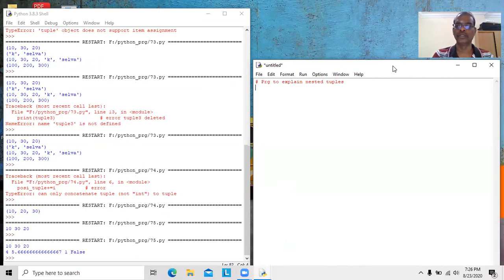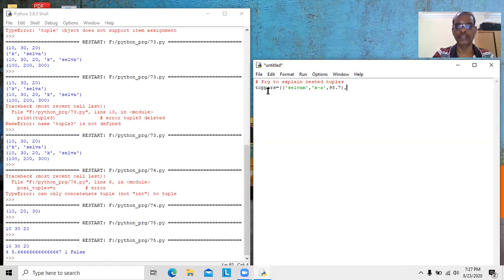I want to store student name as well as grade and then total marks. We are having some of the students. I like to store some of the students' name, their grade as well as total marks using tuple. We will see here. We can have one name toppers equal to one tuple. Again, one more tuple. Here I like to type Selvam and then 10th A grade, comma, marks. This is 98.7.